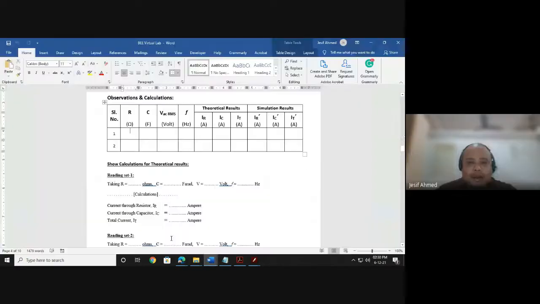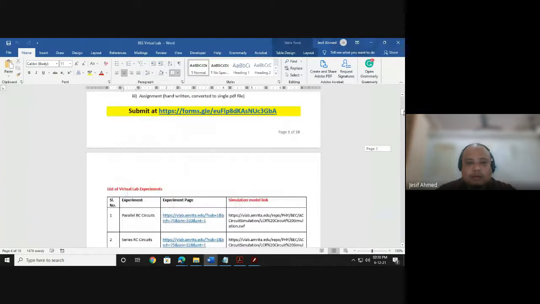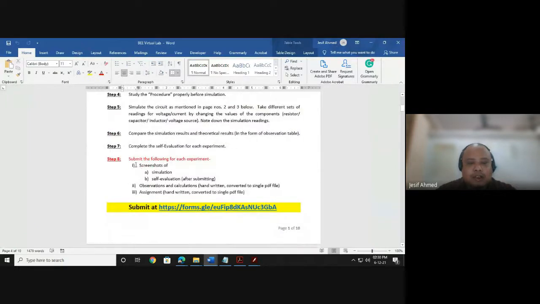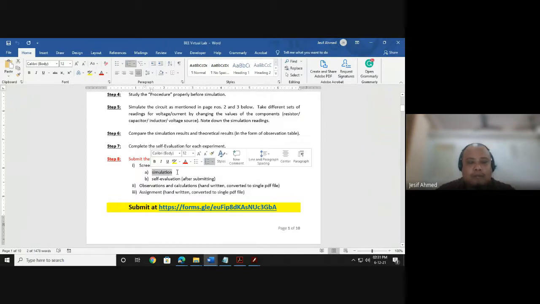See, what you need to submit is these three things: 1, 2, 3. One is your screenshot of simulation. After simulation is done and the power source is on, there will be some values in the meters, maybe ammeter or voltmeter. Then the screenshot of that one, and a screenshot of self-evaluation.